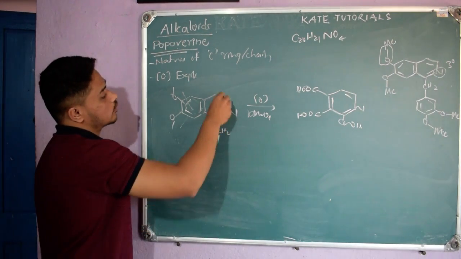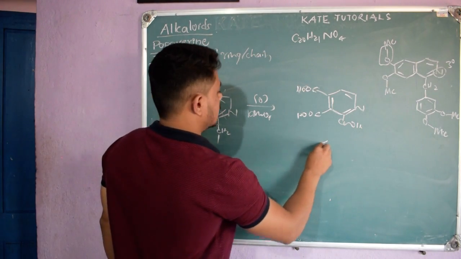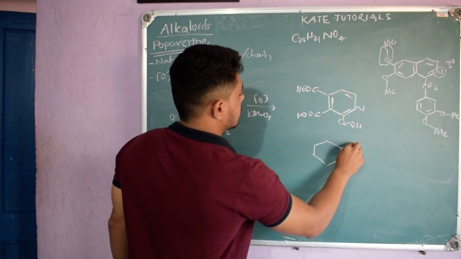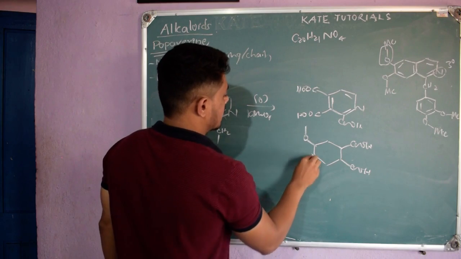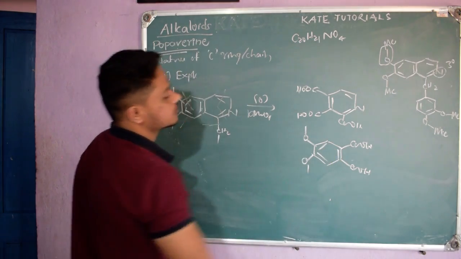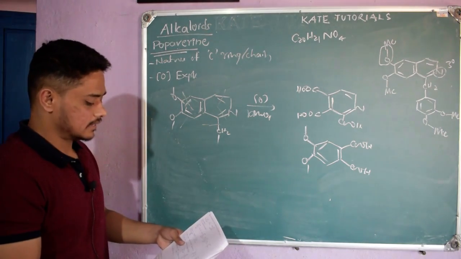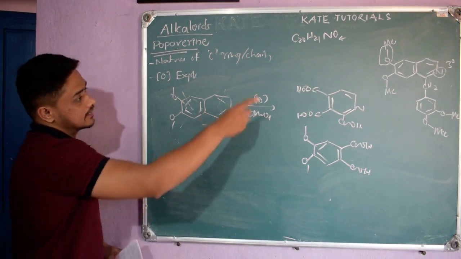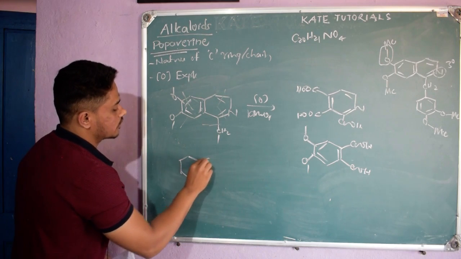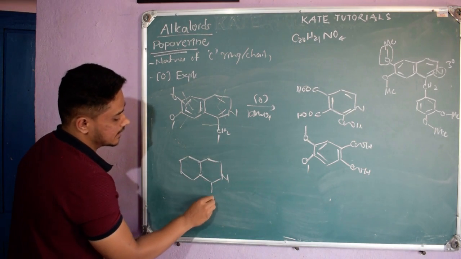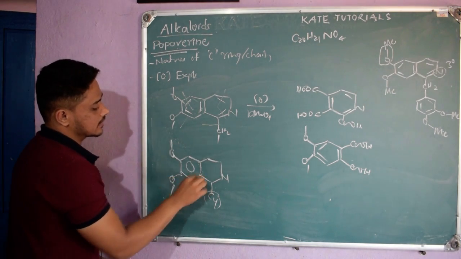Or there is a possibility to break bonds like this also, right? If the bond breaks like that also, we will get these 2 products. Here COOH, here COOH, and here OMe, and here OMe, and it is an aromatic ring, right? So these were the products, right? With all these products, they concluded that this papaverine contains a structure like this. It contains an isoquinoline structure, and something here, CY, is there, and here OCH3 and OCH3, and it is aromatic.